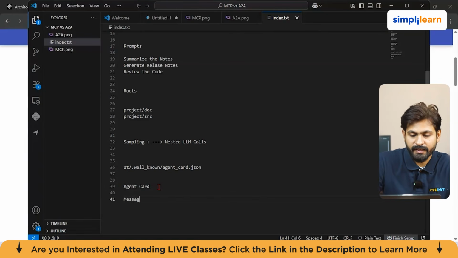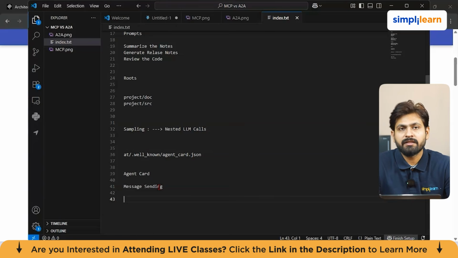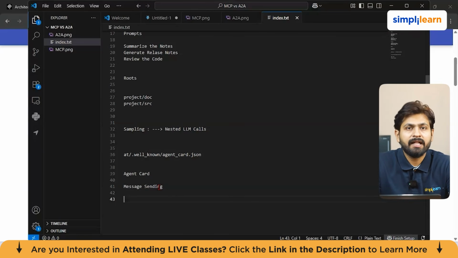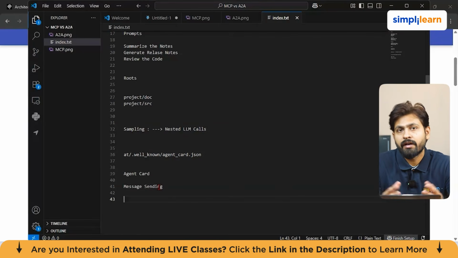Next thing is message sending. Now, what is message sending? We can think about this in such a way that one agent sends a request to another using the A2A protocol. And the remote side can return a direct message or a task for longer running work.